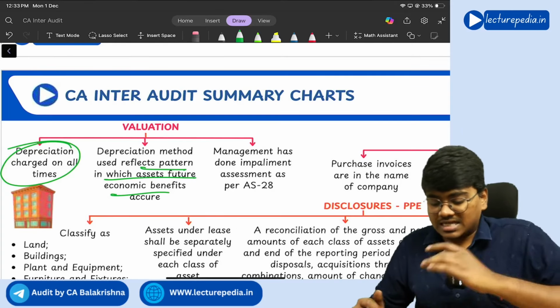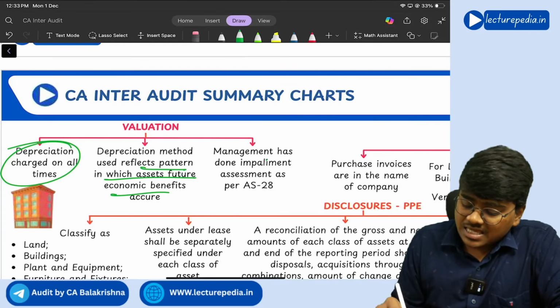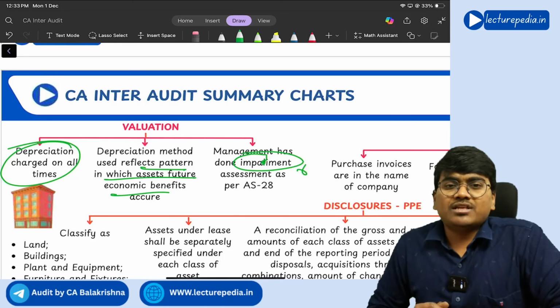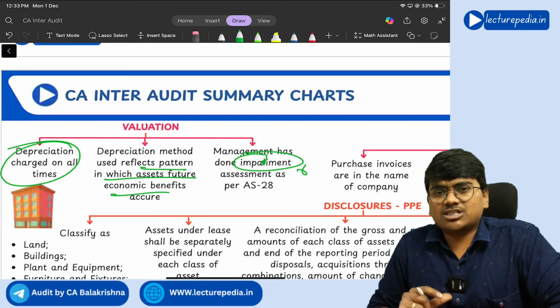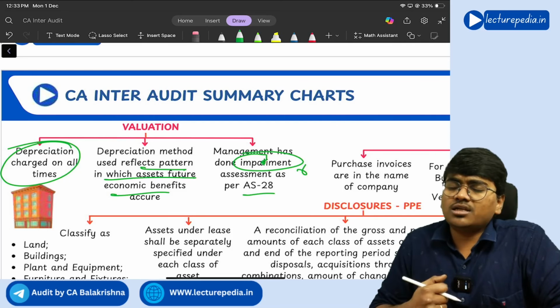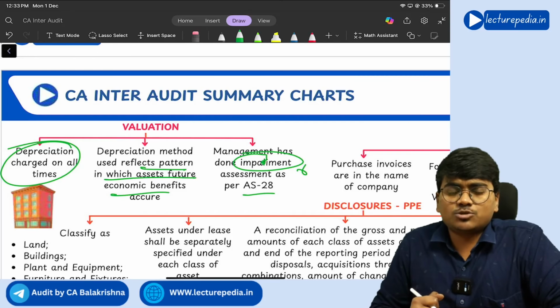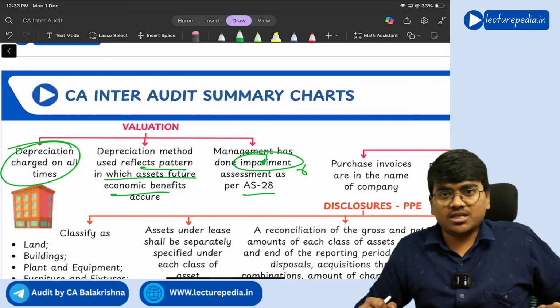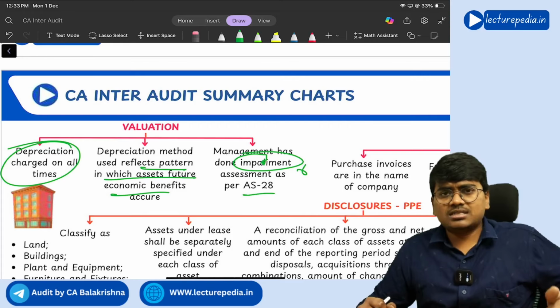And if at all there is any impairment, whether impairment assessment of the asset has been done as per AS 28. Generally, every year impairment assessment has to be done. What is meant by impairment? Depreciation you will charge every year, because with the effects of time a certain amount of value of the asset will fall.